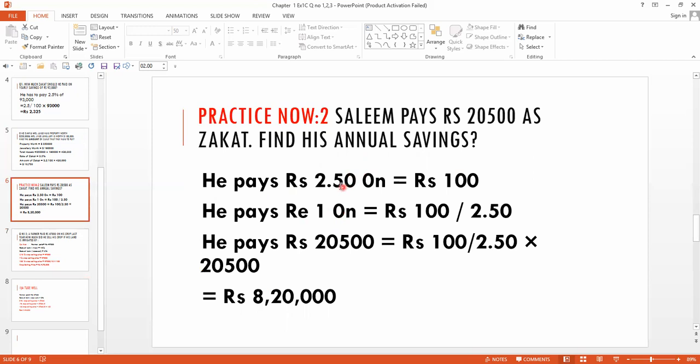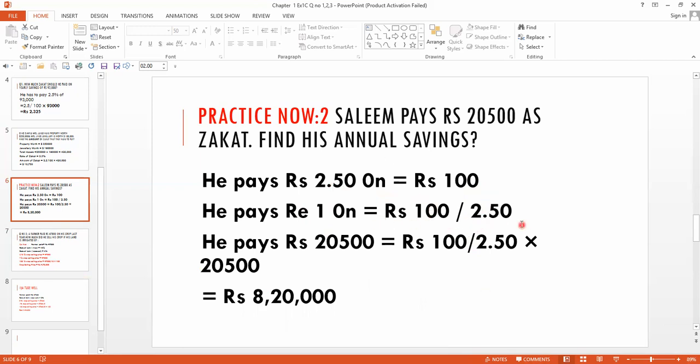Okay. So here we use the unitary method. He pays 2.50 rupees on rupees 100. As we know, this is the rate of zakat. So if he pays 1 rupee zakat, how much money does he have?